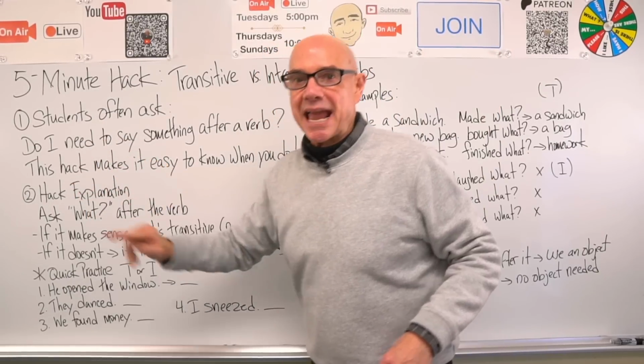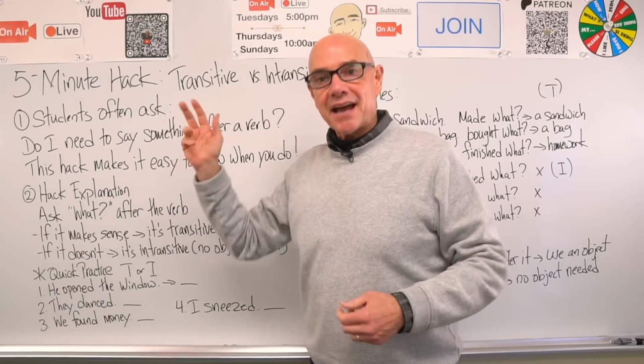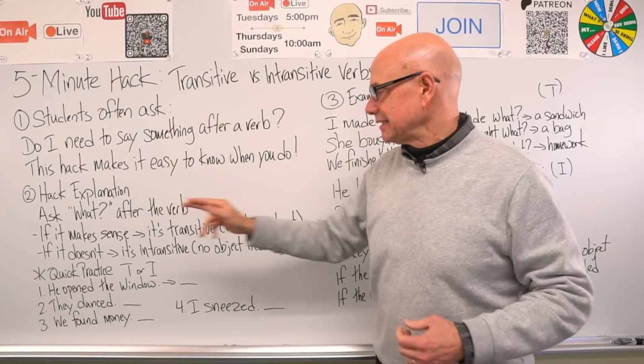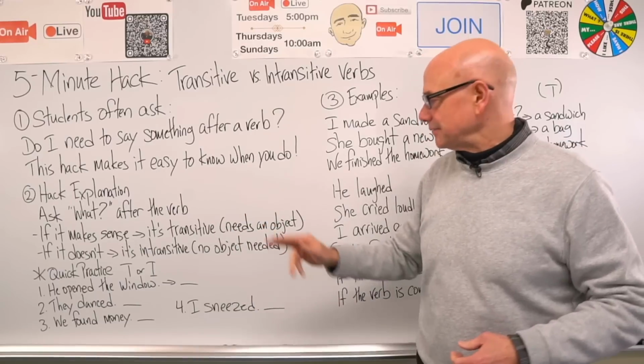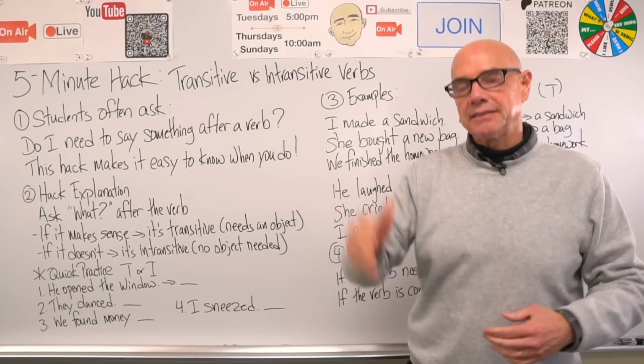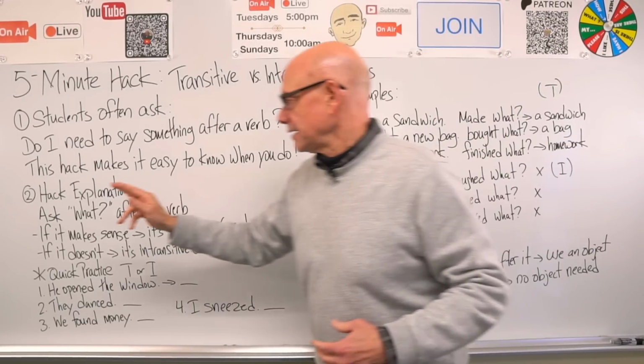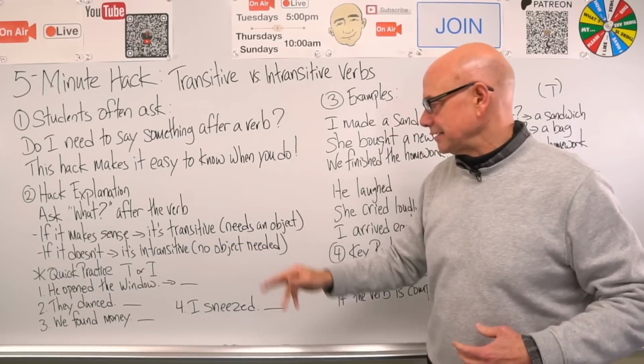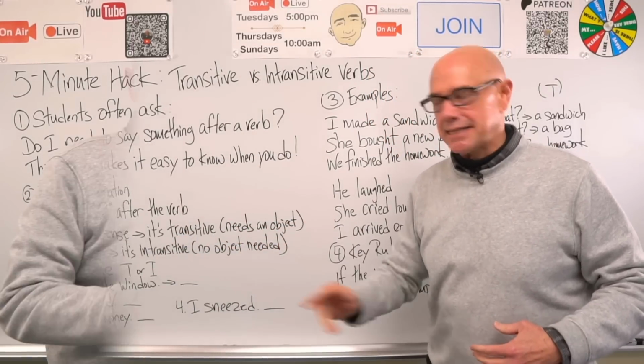Hack explained. Ask what after the verb. If it makes sense, it's transitive, needs an object, needs a thing. If it doesn't, it's intransitive, no object needed.